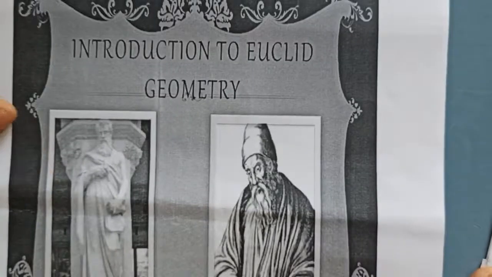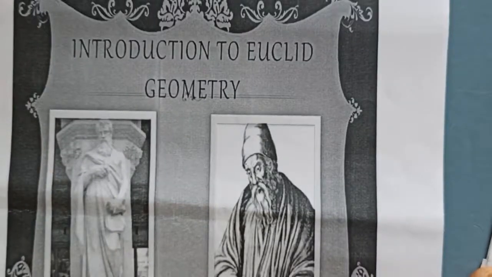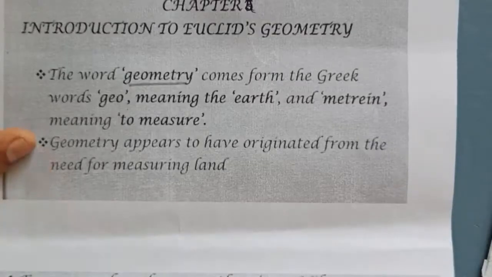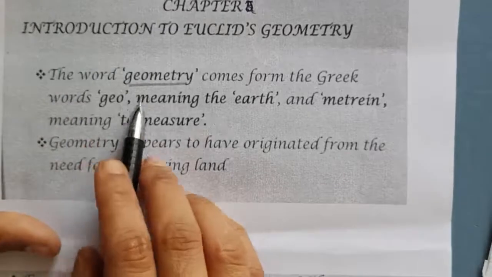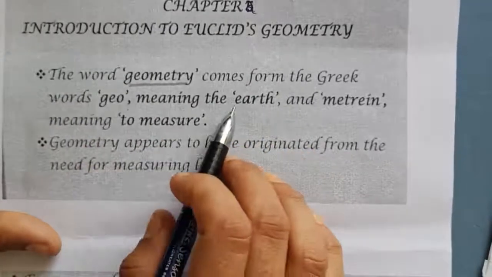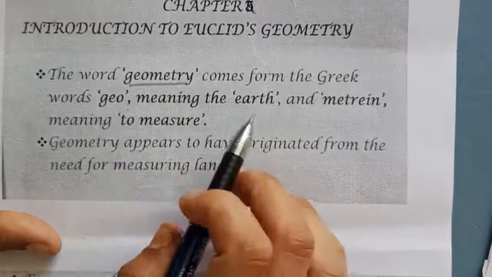Hi students, today we are going to learn about new chapter 2, Introduction to Euclid's Geometry. It is a little bit about mathematics history. Let's begin. The word geometry came from the Greek word geo, meaning the earth, and metry, meaning to measure.